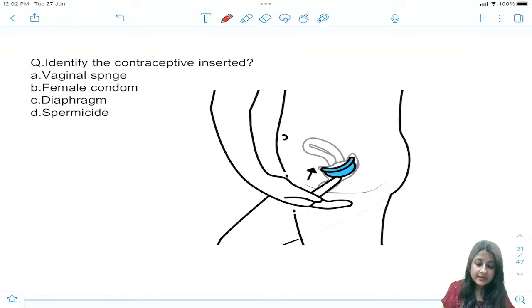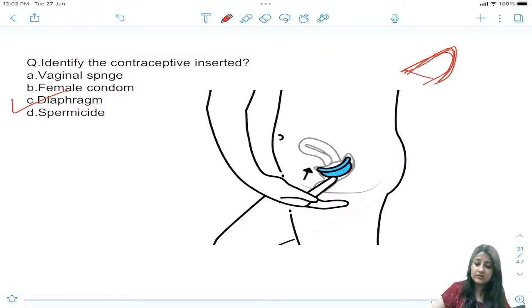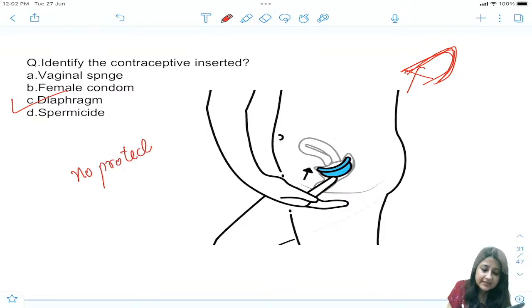All right, so this is a diaphragm. If it was a vaginal sponge, you would see the V band, but this is not here. So this is a cap-like thing, the diaphragm. Everything is the same as the vaginal sponge, only the diaphragm has a lower failure rate. Also remember, neither the vaginal sponge nor the diaphragm protects from STDs. No protection from STDs.